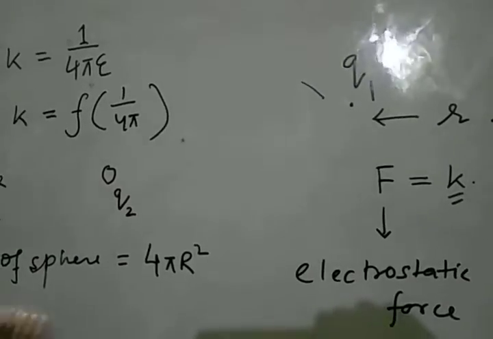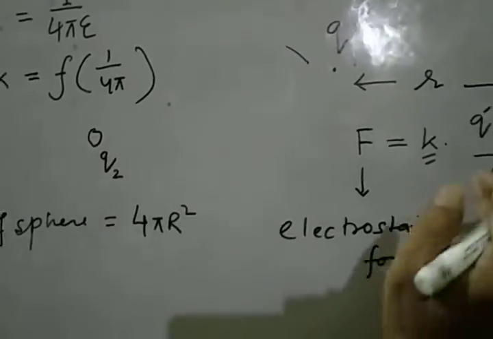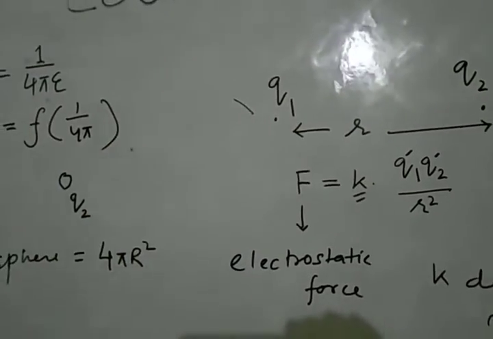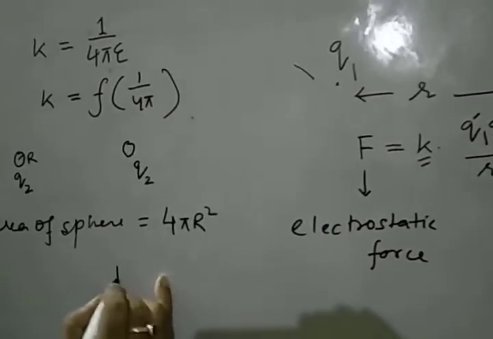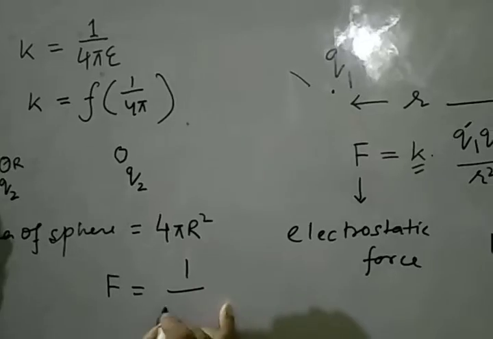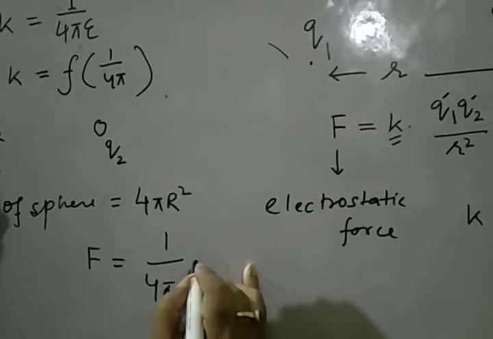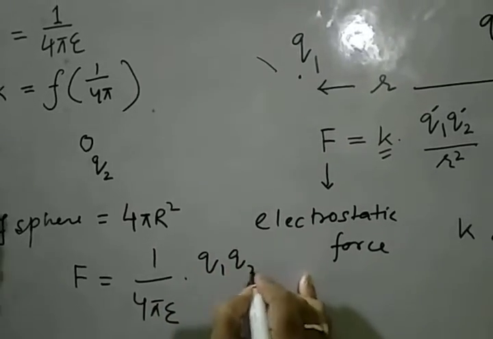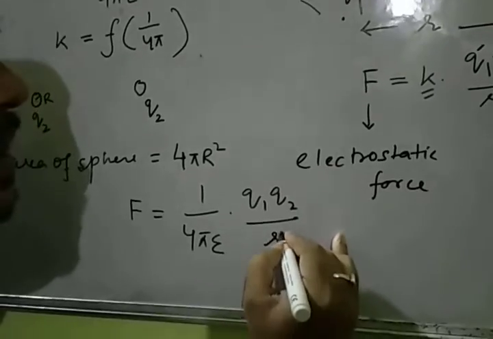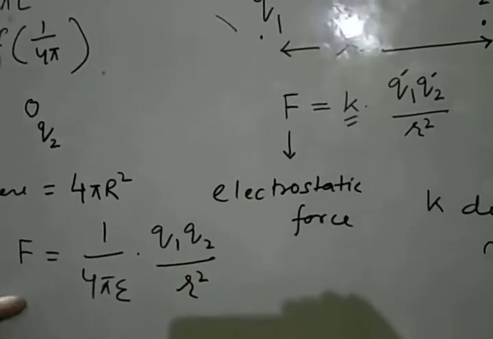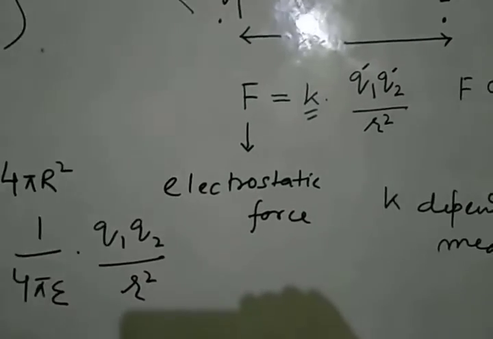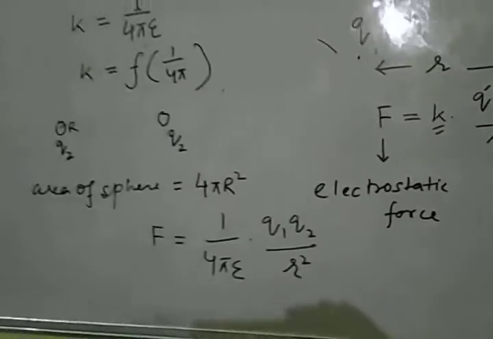So the constant is 1 by 4 pi epsilon, and the electrostatic force is equal to 1 by 4 pi epsilon into Q1 into Q2 divided by R square. You can write the formula this way also.